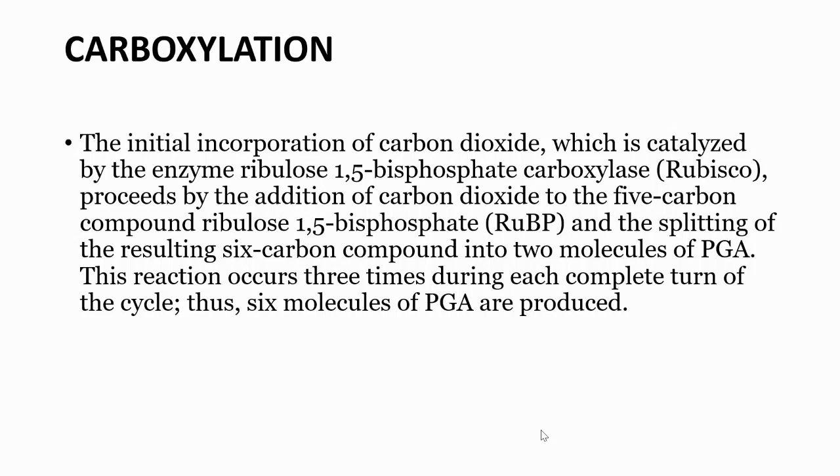Carboxylation. The initial incorporation of carbon dioxide, which is catalyzed by the enzyme ribulose 1,5-bisphosphate carboxylase, which is Rubisco, proceeds by the addition of carbon dioxide to the 5 carbon compound ribulose 1,5-bisphosphate, RuBP, and the splitting of the resulting 6 carbon compound into two molecules of PGA. This reaction occurs three times during each complete turn of the cycle. Thus, 6 molecules of PGA are produced.